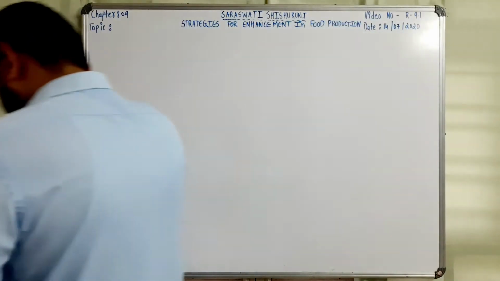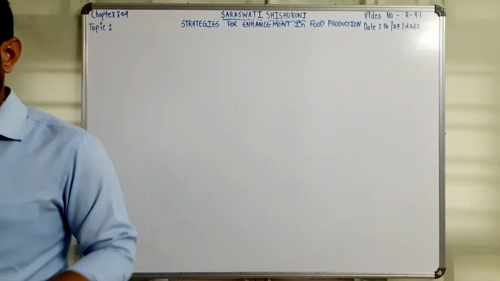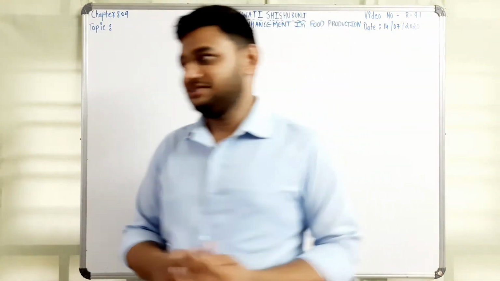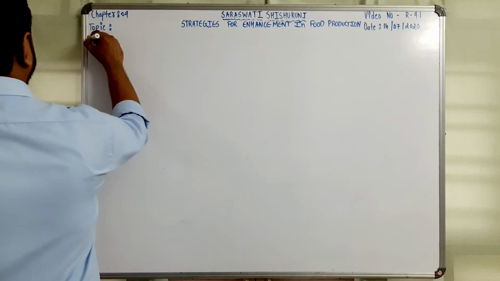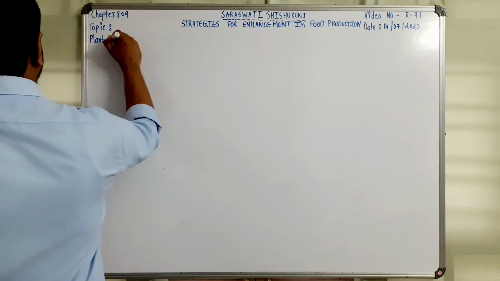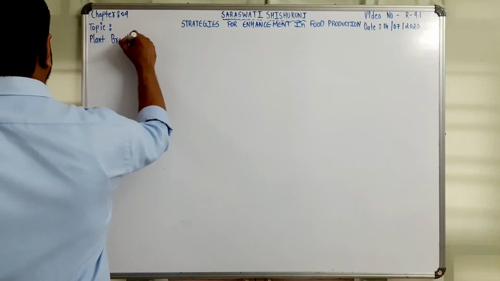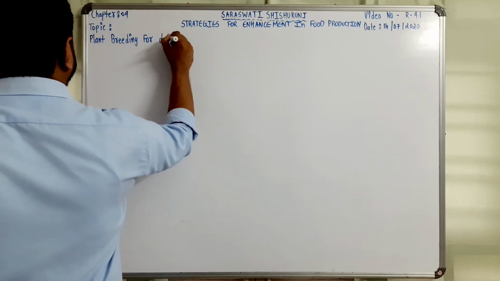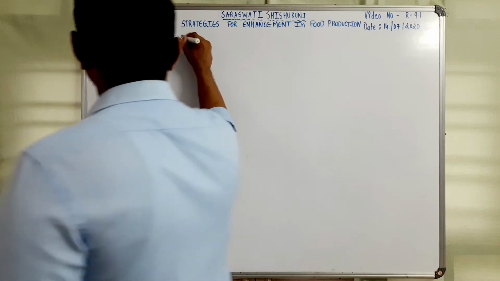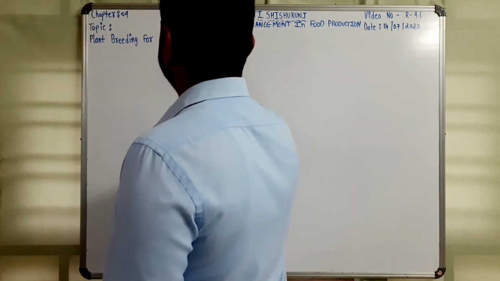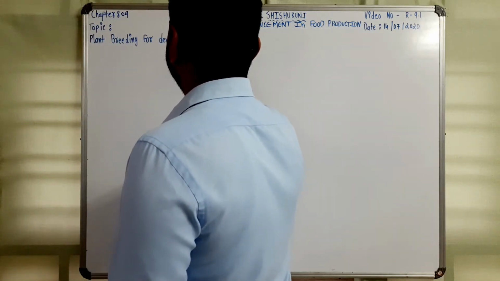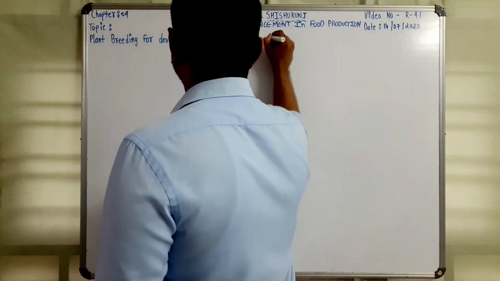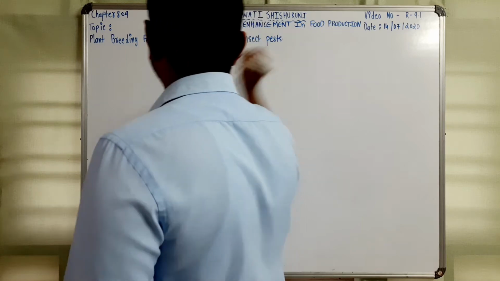So, our topic is plant breeding for developing resistance to insect pests.